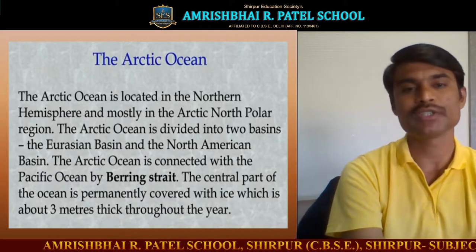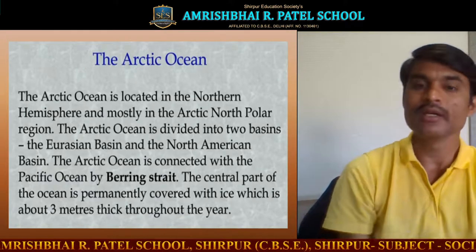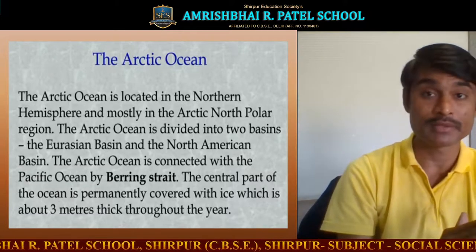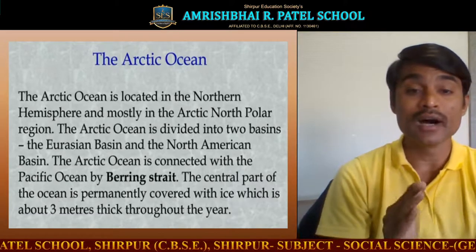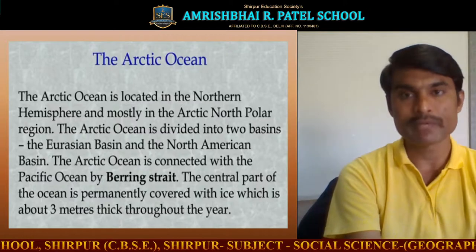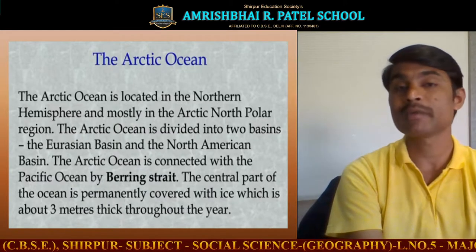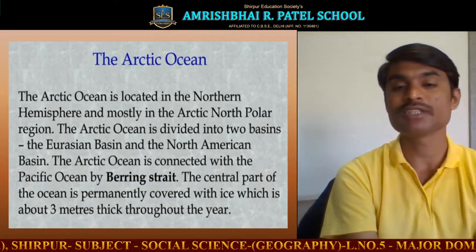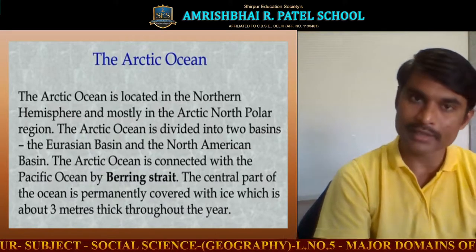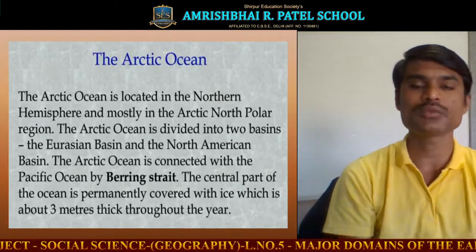It is divided into two basins, the Eurasian Basin and the North American Basin. The Arctic Ocean is connected with the Pacific Ocean by the Bering Strait. The central part of the ocean is permanently covered with ice, about 3 meters thick throughout the year. So this is what I had to say about the oceans.